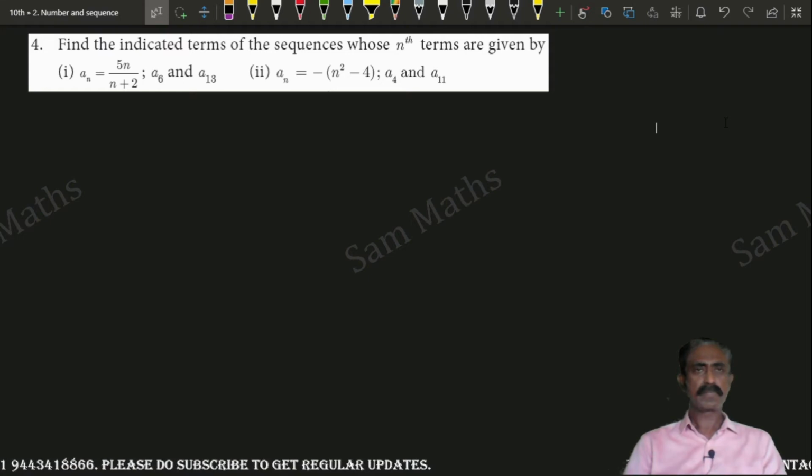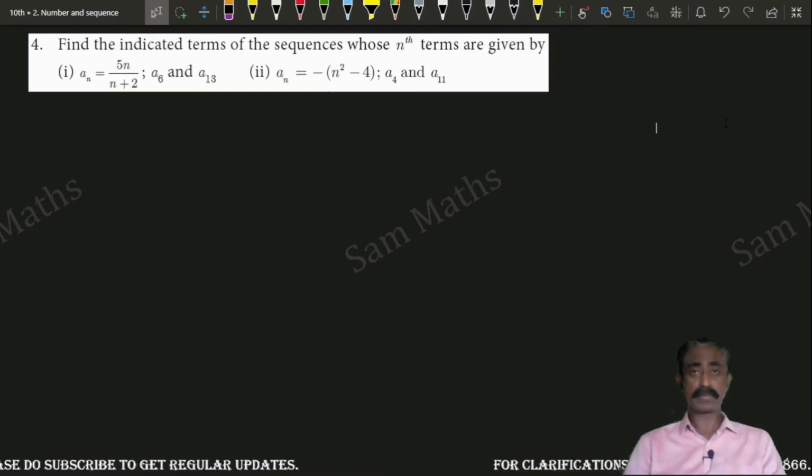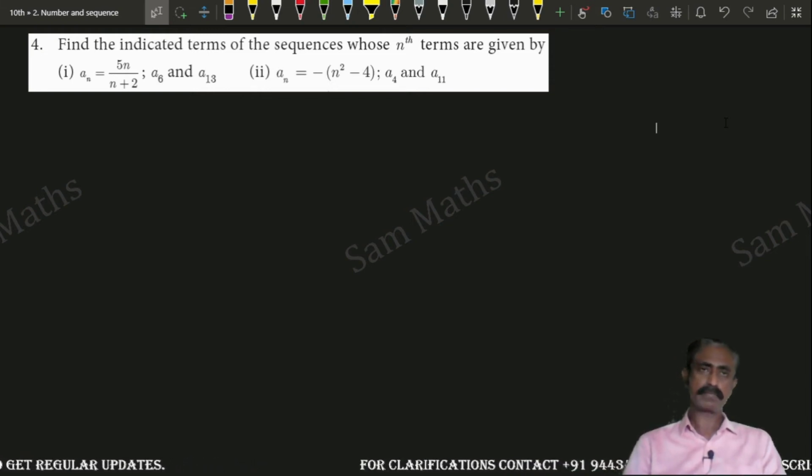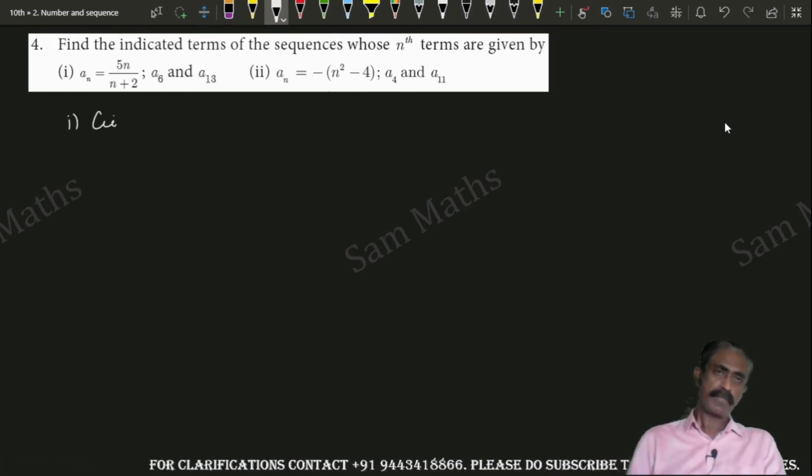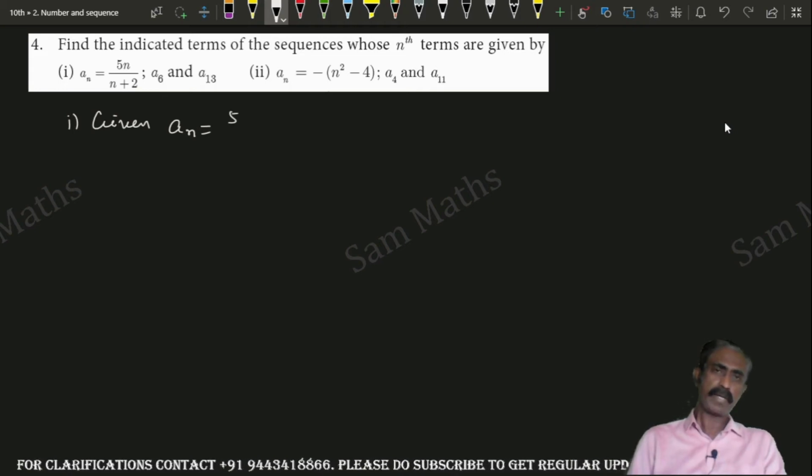This is the nth term of the given sequence. Fourth sum. Find the indicated terms of the sequences whose nth terms are given by: first subdivision. Given an is equal to 5n by n plus 2.